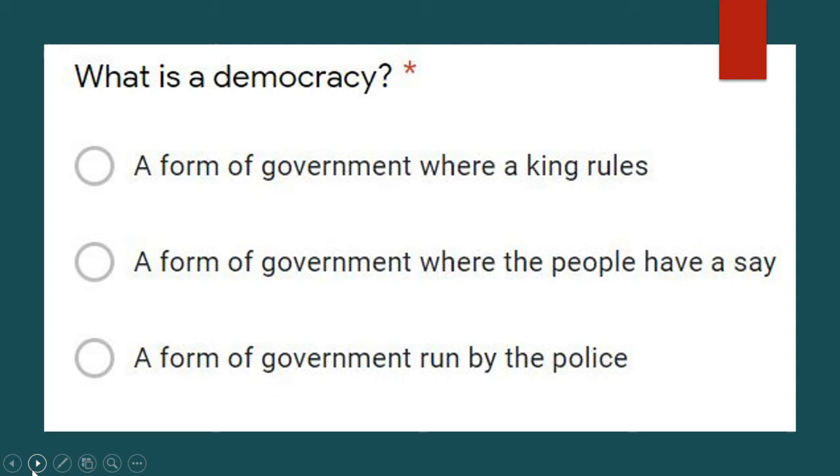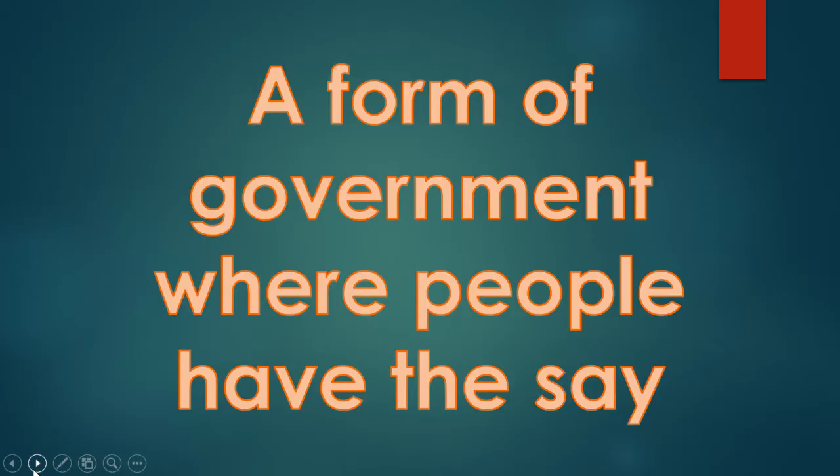What kind of government is it? A government where people have the say, and we just experienced this with the election. People had a say in who they wanted to be president, to be in the Senate, to be in the House, to be judges. We had a vote and a say in our government.